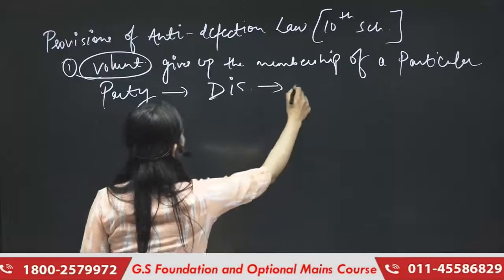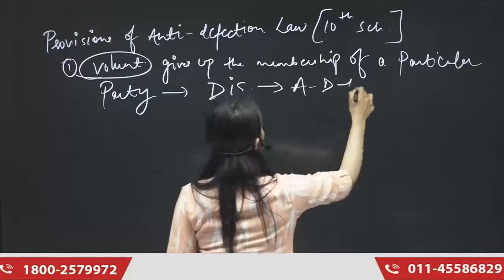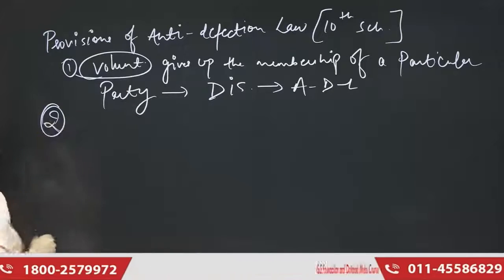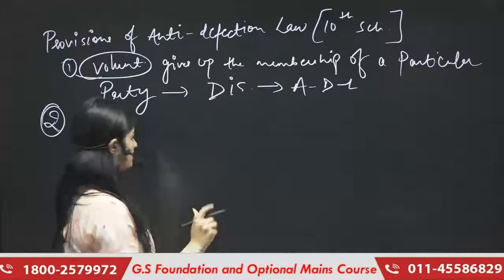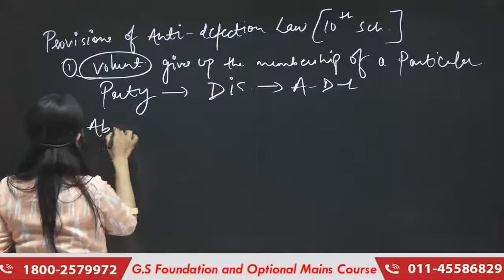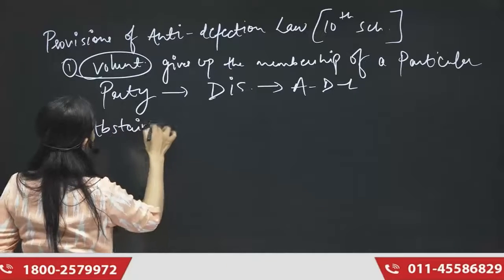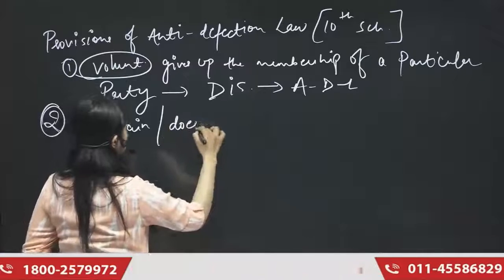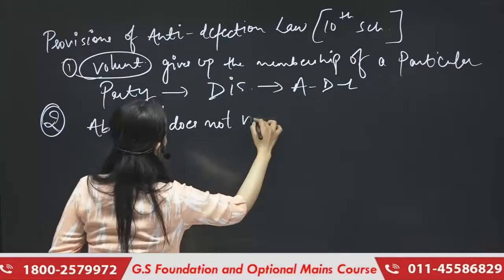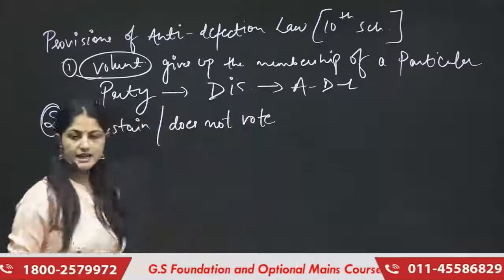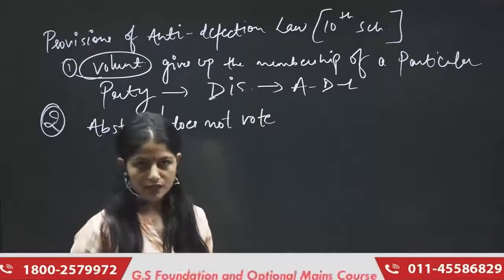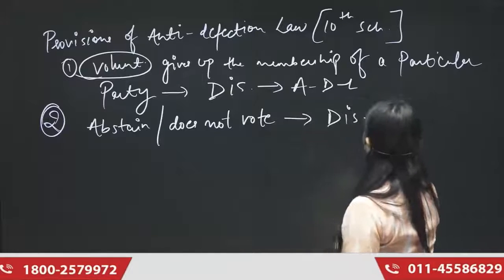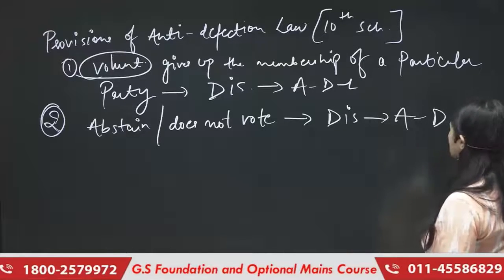Under what? Under anti-defection law, right? The second provision says that if any member abstains or does not vote as directed by the whip of the party, that person would again be considered as disqualified under anti-defection law.